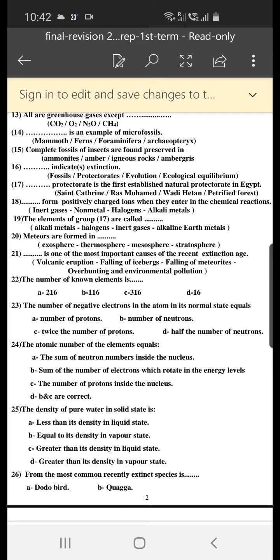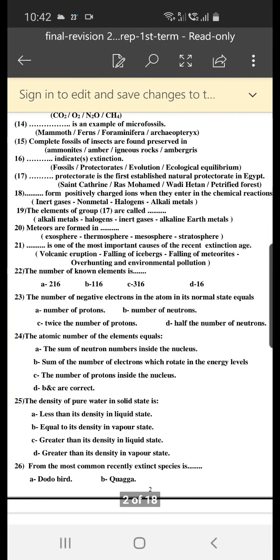22. The number of known elements equals 118. Correct? Letter B. The answer is not 116. The answer is 118. Correct it. Right? 118. Okay? 23. The number of negative electrons in the atom in the normal state equals the number of protons, number of neutrons, twice the number of protons, half the number of neutrons.